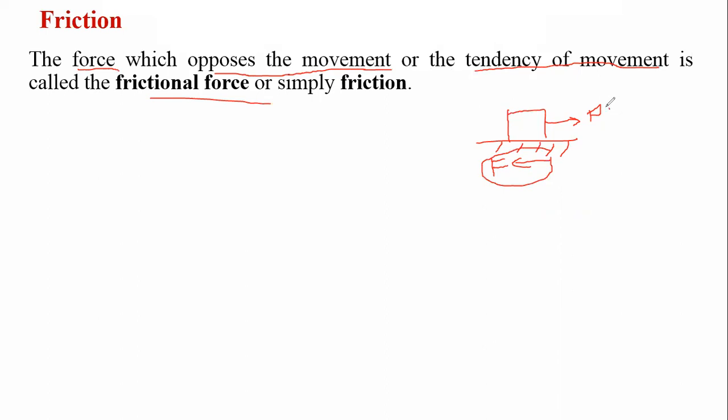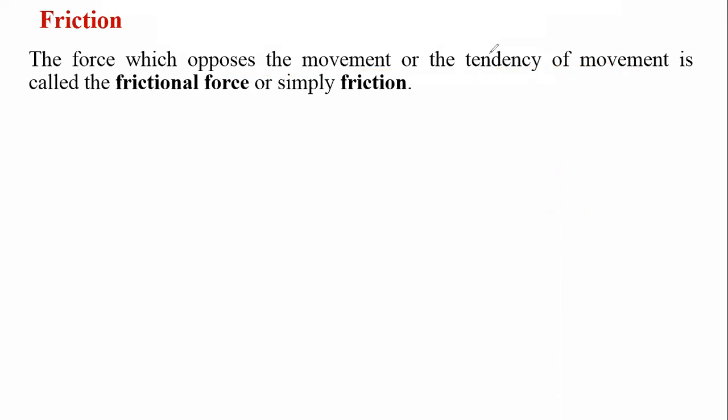If this P force exceeds this F force, the body is impending to motion. The body will be moving in this direction. This opposing force is called the friction force. Now there are various types of friction. First of all, let us see limiting friction.